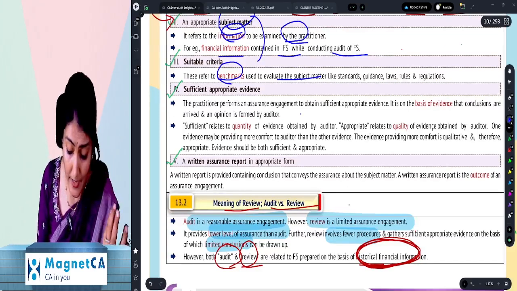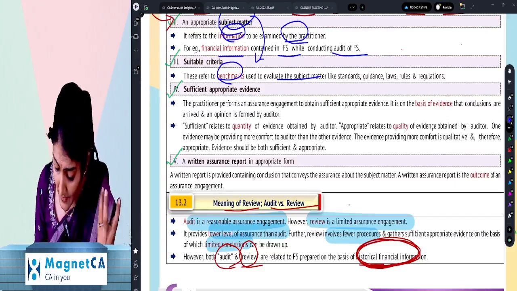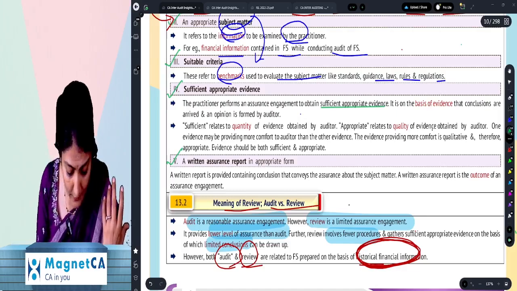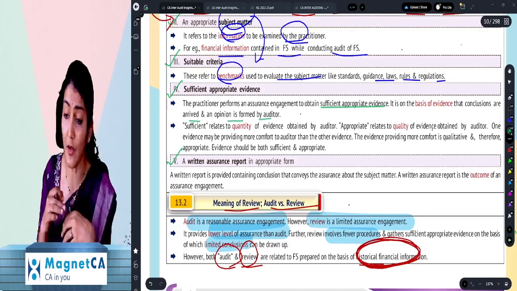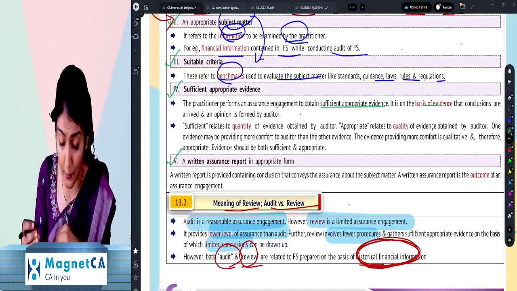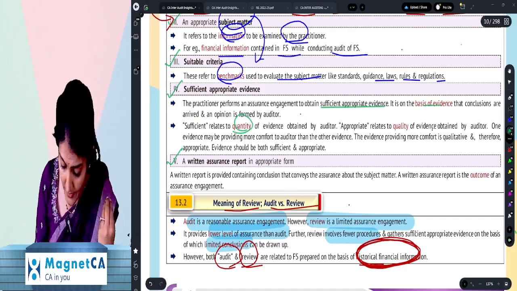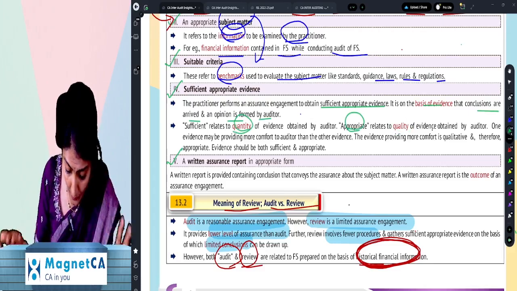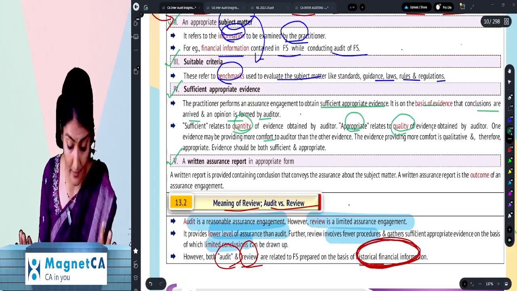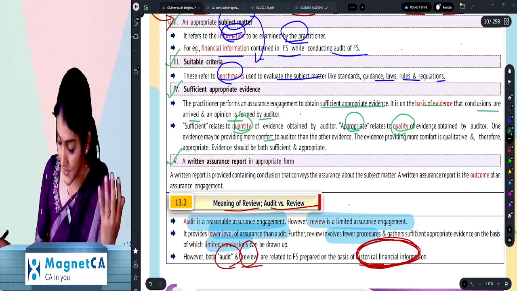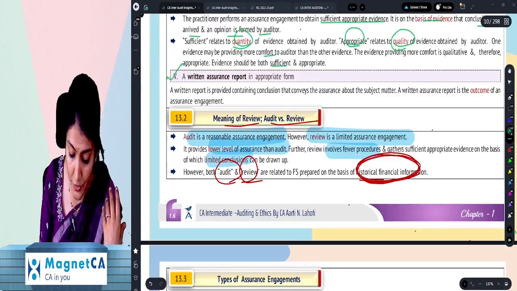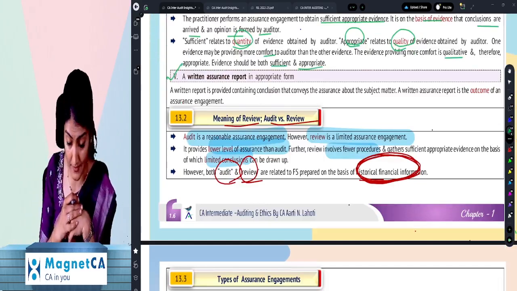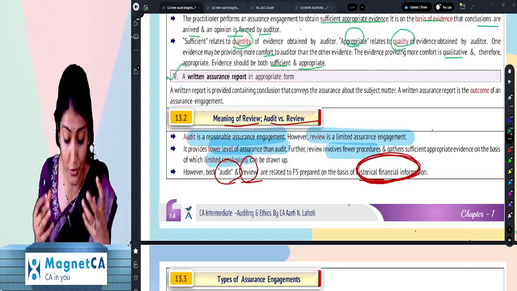Then it says sufficient appropriate evidence. The practitioner performs an assurance engagement to obtain sufficient appropriate evidence. It is on the basis of the evidence that conclusions are arrived at and an opinion is formed by the auditor. And we say sufficient appropriate. So sufficiency refers to the quantity and appropriateness refers to the quality. Right, so obviously one evidence may be providing more comfort to the auditor than the other. So evidence providing more comfort is qualitative and therefore more appropriate. So evidence should be both sufficient and appropriate. It is not sufficient or appropriate evidence. Right, so quantity and quality, both should be right.